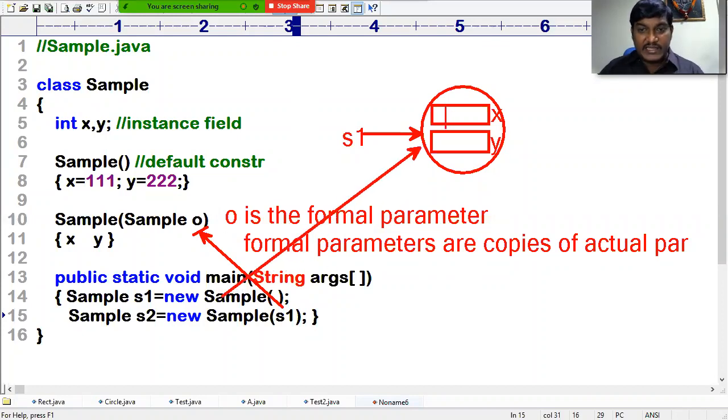At that time X is initialized with 111, and Y is initialized with 222. Now the same S1 object we are passing to O. What is the O here? O is a copy of S1.